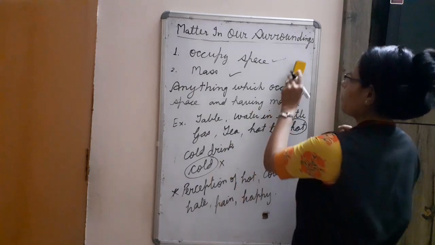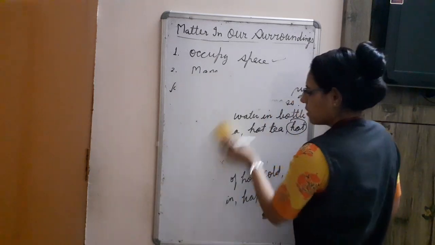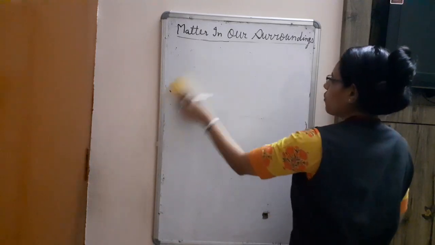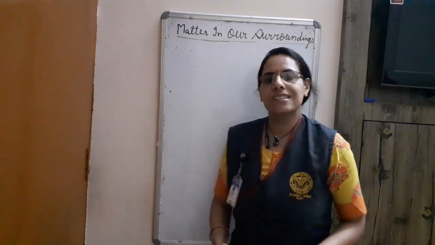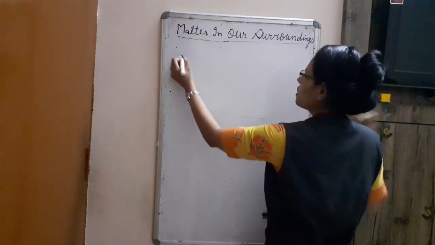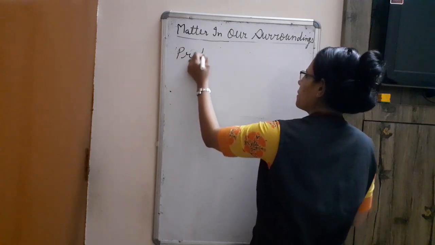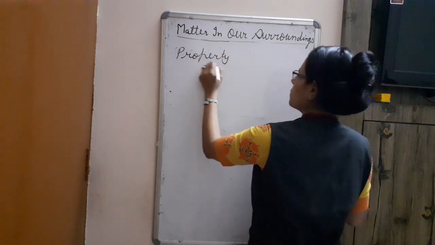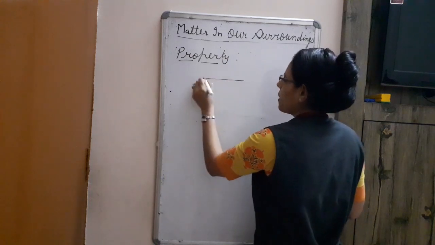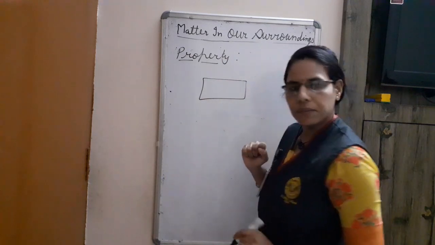Now, when we understand what is matter, we will see property of matter. So the next is property. I have taken a container.